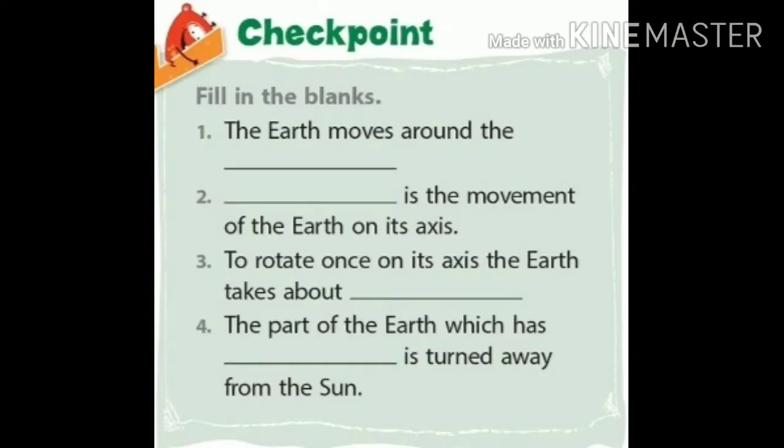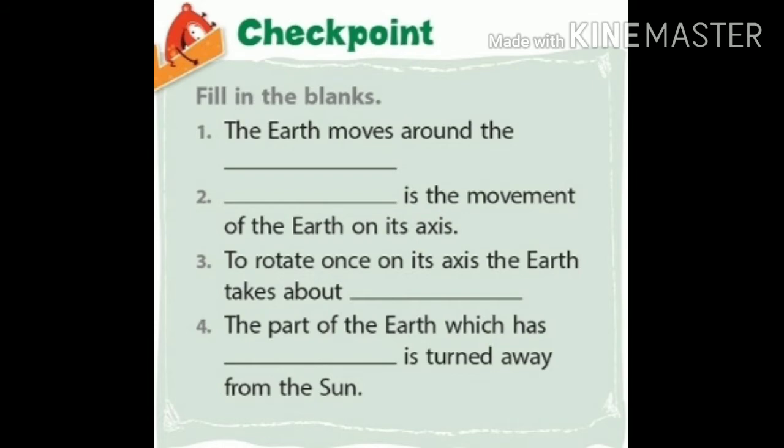Checkpoints. Fill in the blanks. First one, the earth moves around the dash. And the answer is sun. Second point, dash is the movement of the earth on its axis. And the answer is rotation.